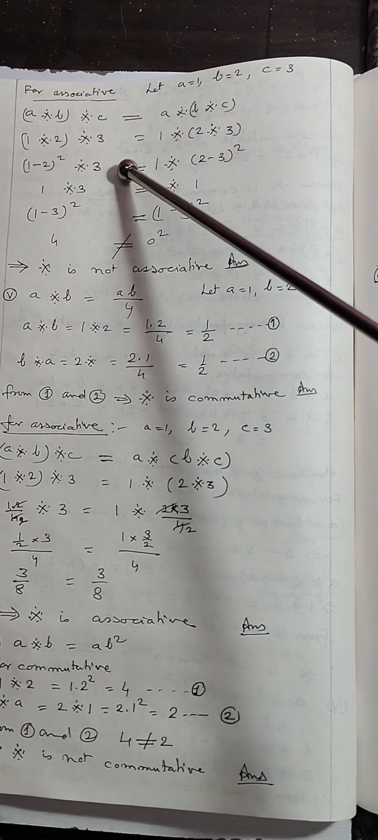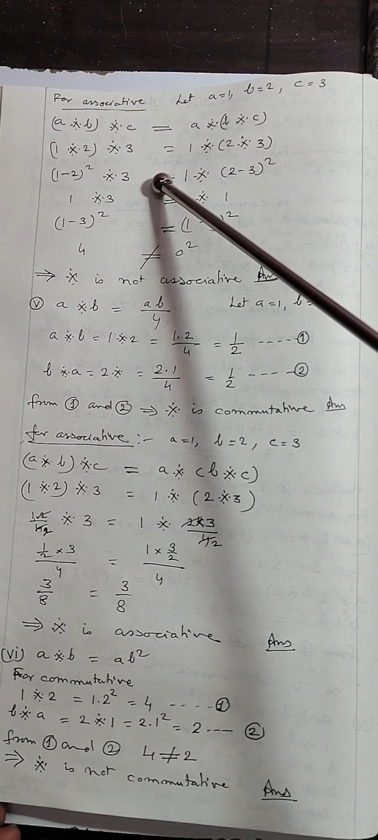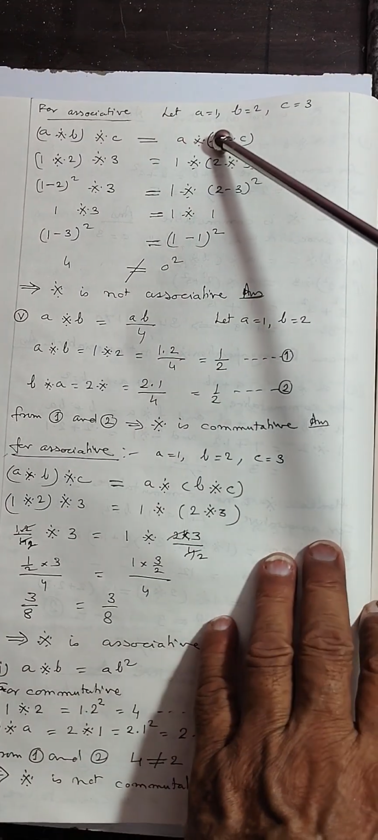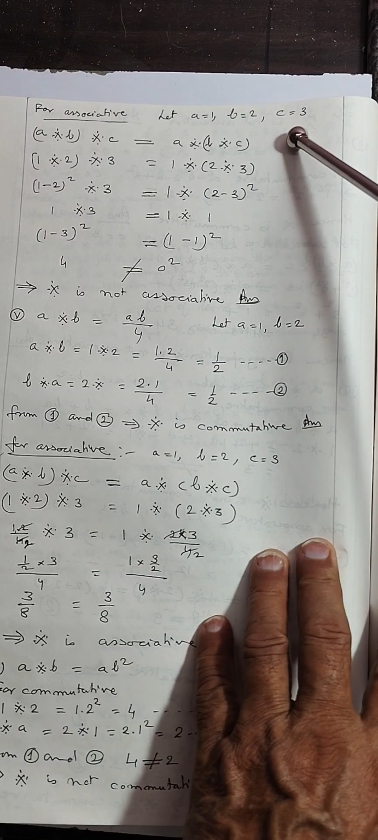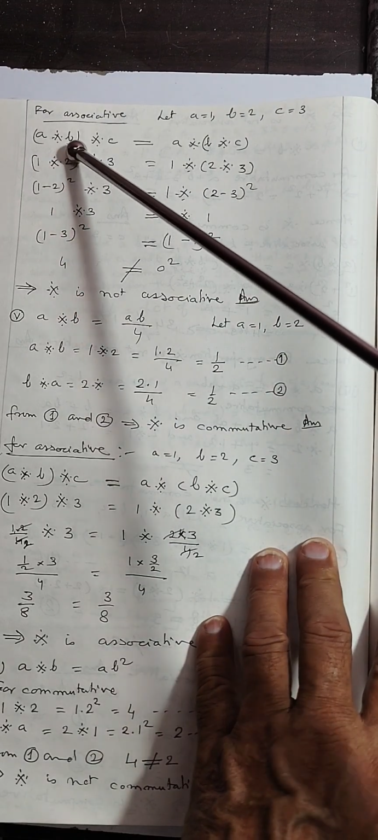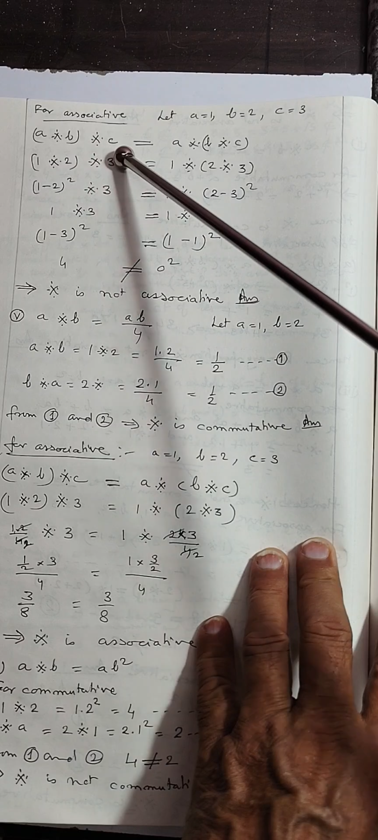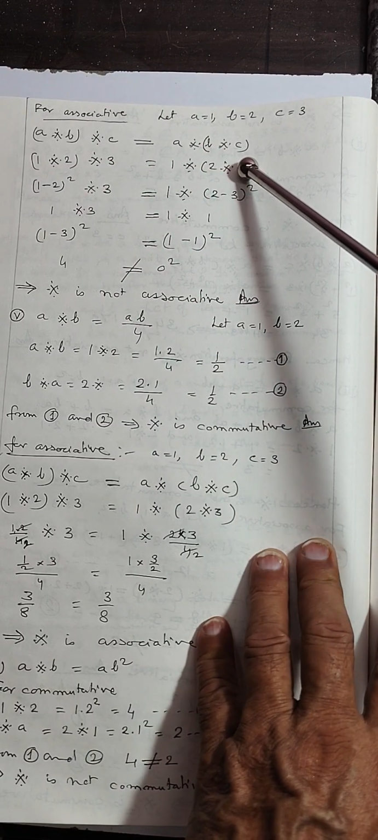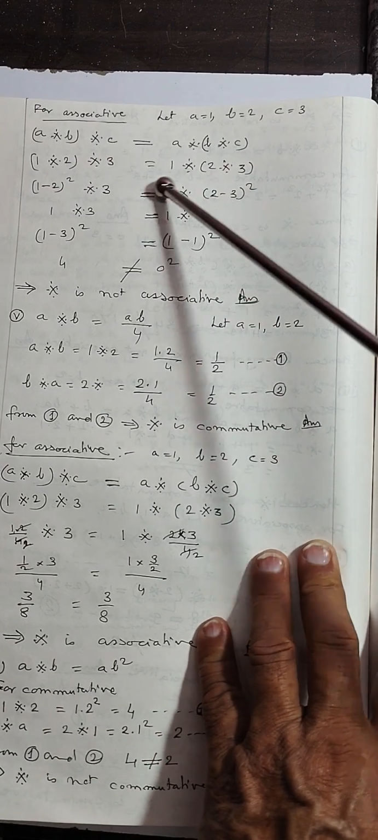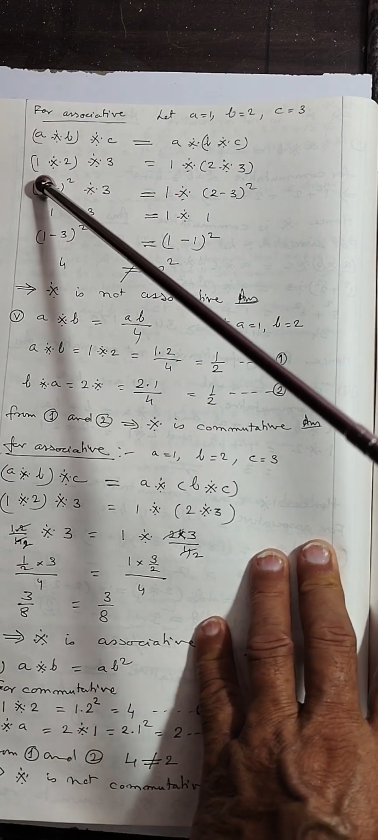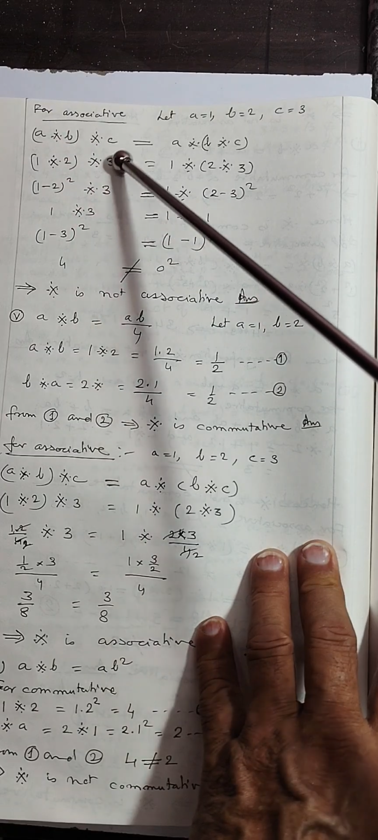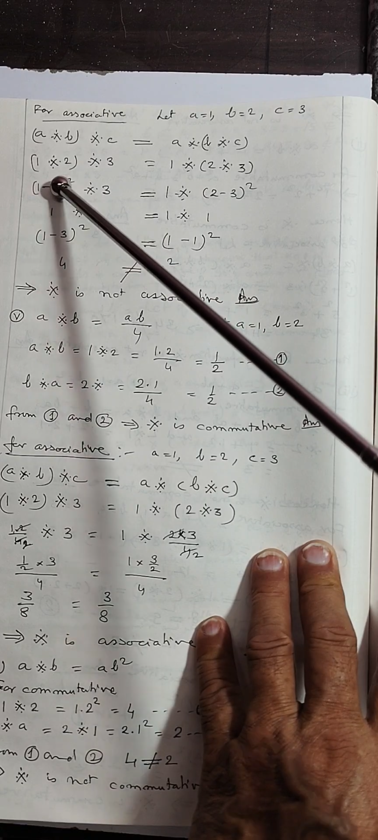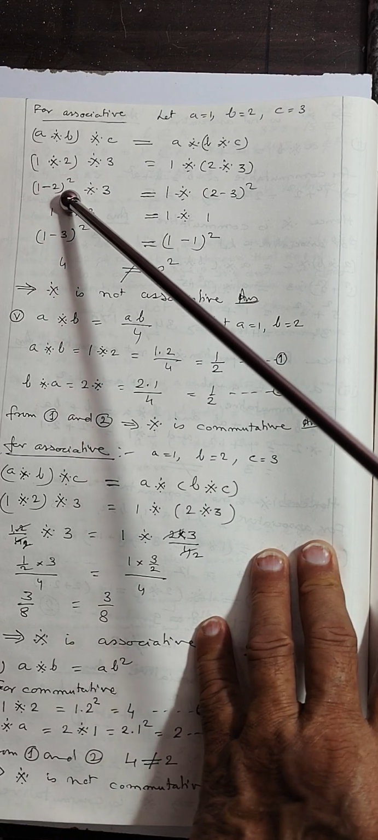Now for associative, let A is equal to 1, B is equal to 2 and C is equal to 3. So A binary B in bracket, binary C will be equal to A binary in bracket B binary C. For associative it is about grouping. So see, here in place of A we put 1, in place of B we put 2 and in place of C we put 3. Now A binary B means 1 binary 2, that will be equal to 1 minus 2 whole square.